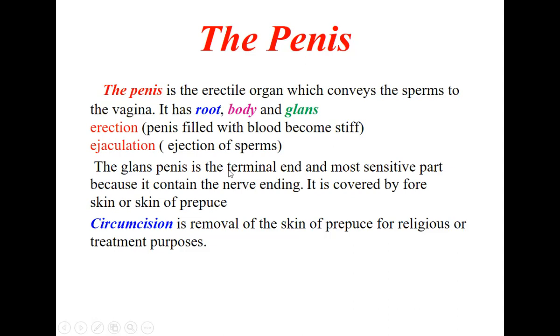The glans penis is the terminal end and the most sensitive part because it contains the nerve endings. It is covered by foreskin, or the skin of the prepuce, and removing this skin is called circumcision. It is the removal of the skin of the prepuce for religious or treatment purposes, and it prevents carcinomas in males, as well as helping decrease the number of carcinomas in females too.